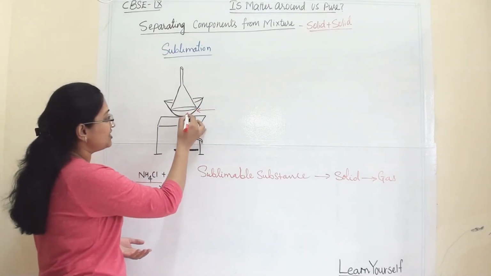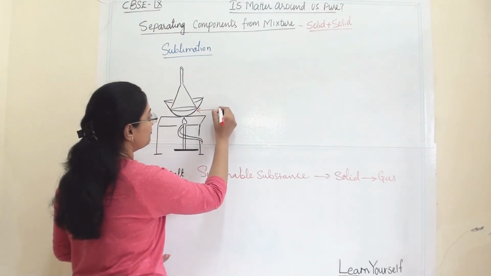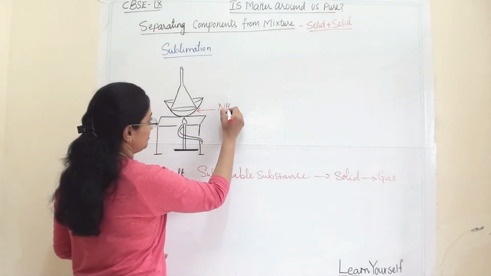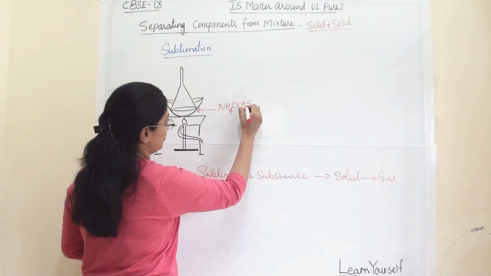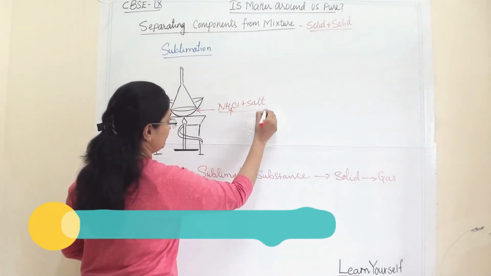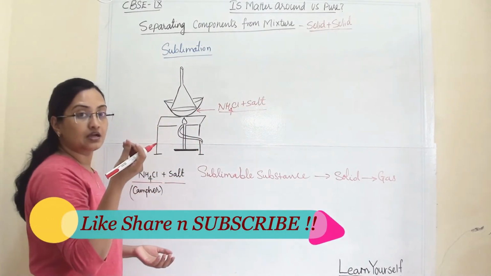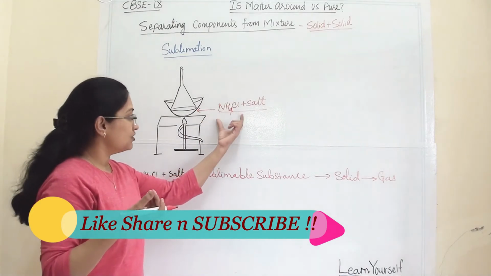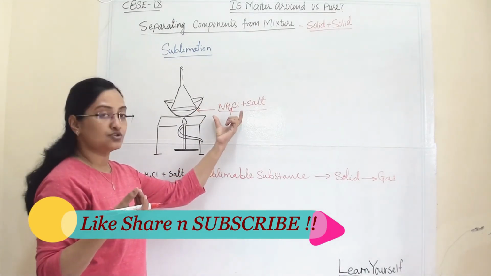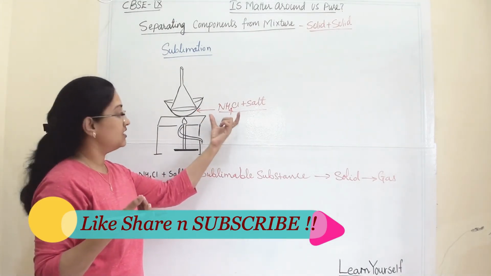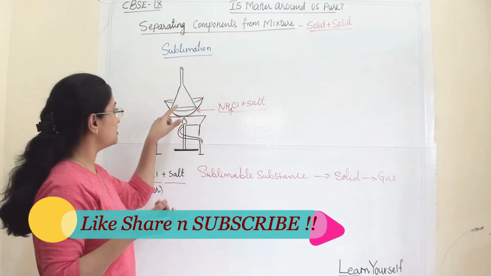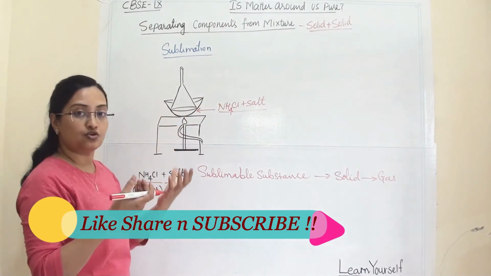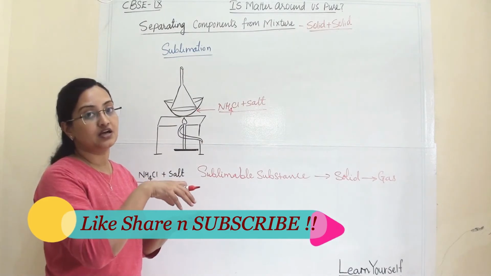In the petri dish I have taken the mixture of ammonium chloride and salt, a fine powder-like material of sodium chloride and ammonium chloride, and on top of that I have inverted a funnel.